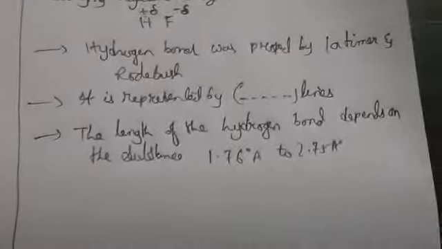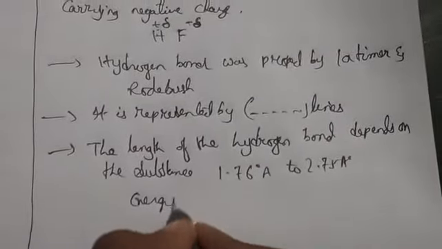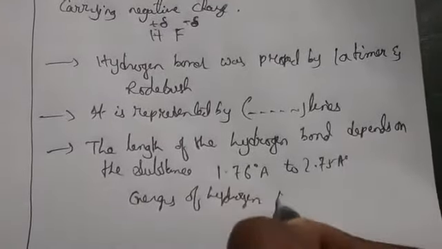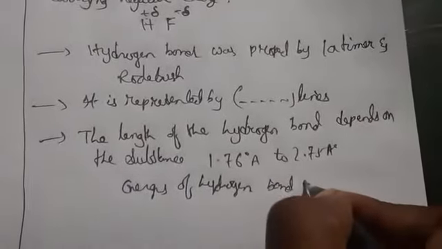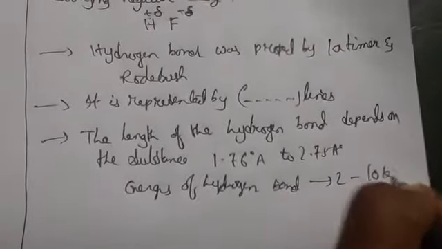Now the energy of the hydrogen bond is nothing but 2 to 10 kilocalories per mole.